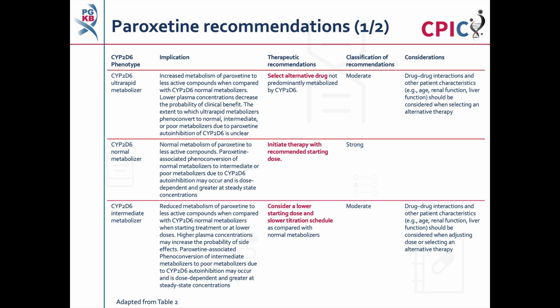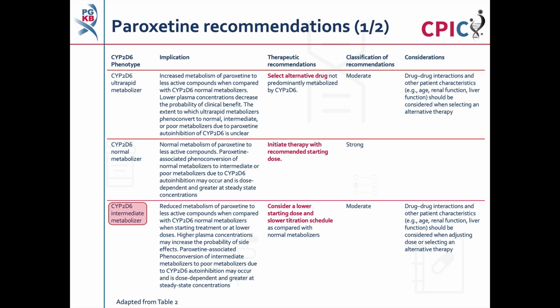These are the CPIC recommendations for paroxetine. Patients with a CYP2D6 ultra-rapid metabolizer phenotype will have increased metabolism of paroxetine compared to normal metabolizers and may be less likely to experience a clinical benefit of paroxetine. An alternative drug that is not predominantly metabolized by CYP2D6 should be chosen for these patients. This is a moderate recommendation. Patients with a CYP2D6 normal metabolizer phenotype will have normal metabolism of paroxetine. These patients can begin paroxetine therapy with the recommended starting dose. This is a strong recommendation.